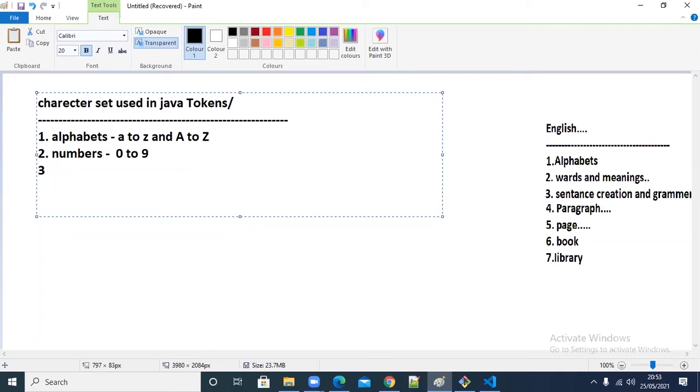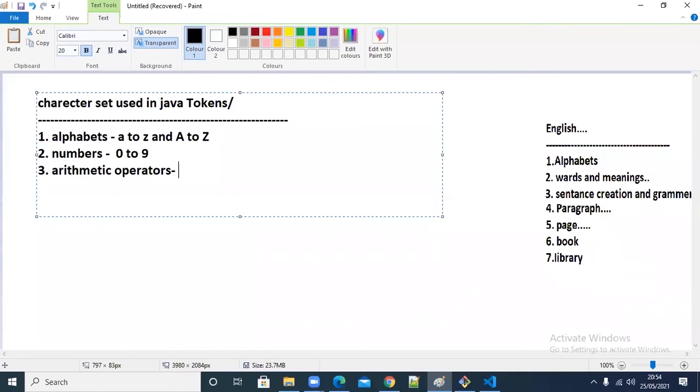Numbers are used. The next category is arithmetic operators. What are arithmetic operators? Arithmetic operations mean addition, subtraction, division, and multiplication. These four operations are called arithmetic operations. Whenever you want to represent these operations, you always use some operators. That operator is called an arithmetic operator.